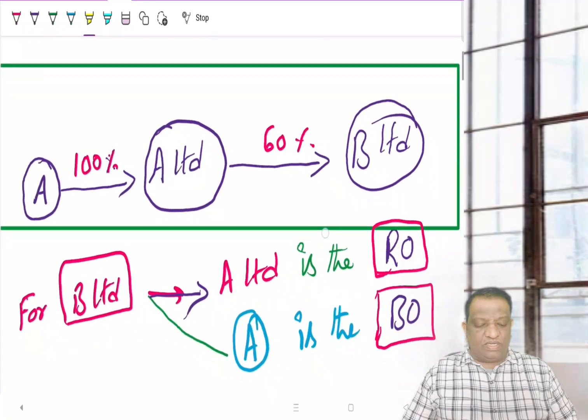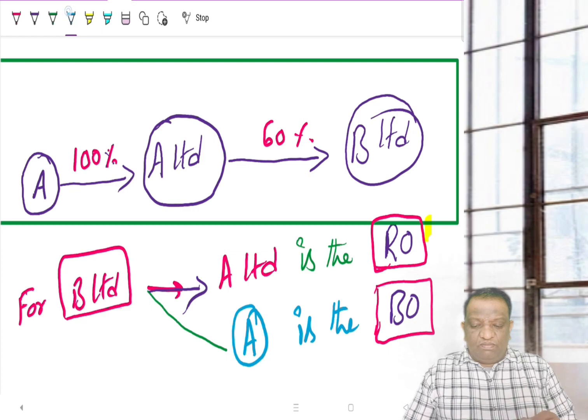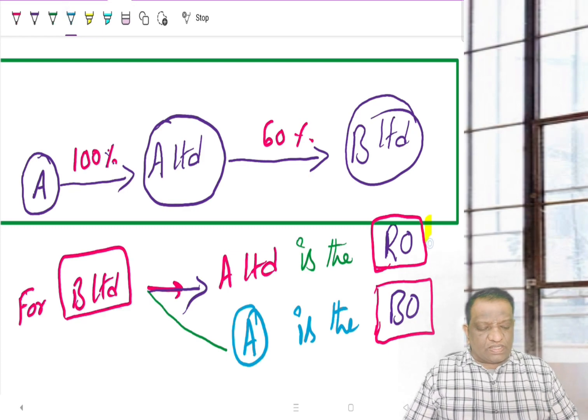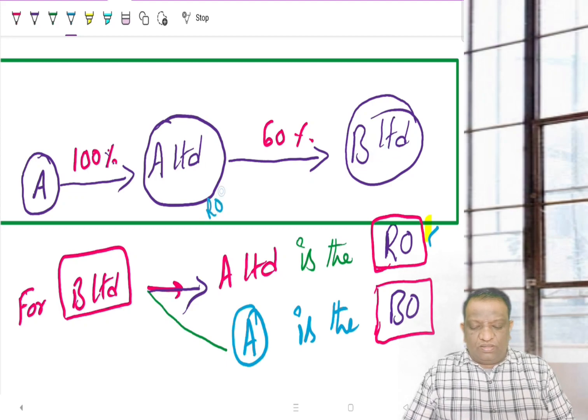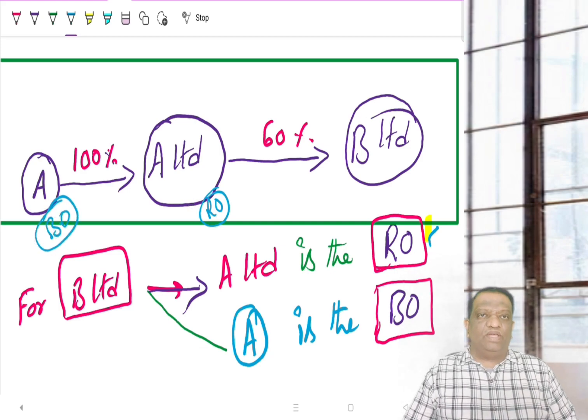As far as B Limited is concerned, A Limited is the shareholder. That is how we consider A Limited as the registered owner. But though A Limited has invested, it is only a registered owner. The real beneficiary, that is, whatever dividends you are going to pay to A Limited, will all be passed back to individual A. Therefore, for B Limited, A Limited is the registered owner and A is actually the beneficiary of the shares. So he would become our beneficial owner.